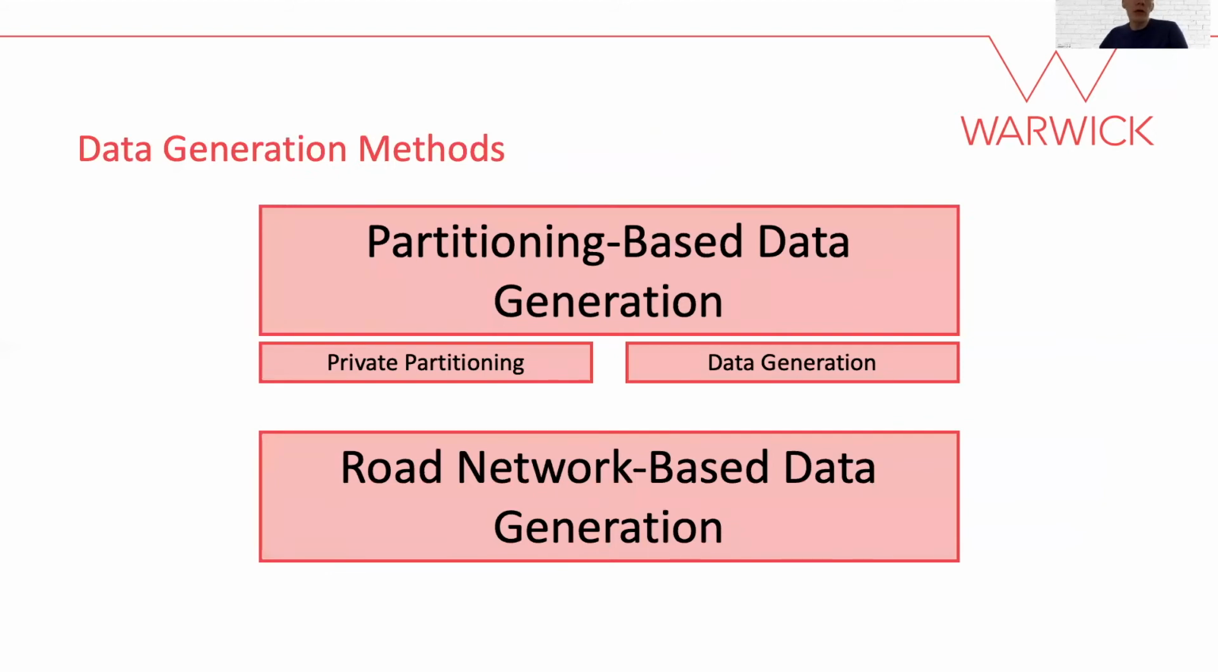In our work, we introduced two data generation methods. The first uses existing differentially private methods for partitioning data. Once complete, we introduce a number of private methods for data generation within these partitions. Our second data generation method goes further by incorporating real-world geographic data, that is, the road network, as the basis for controlling the data generation process.